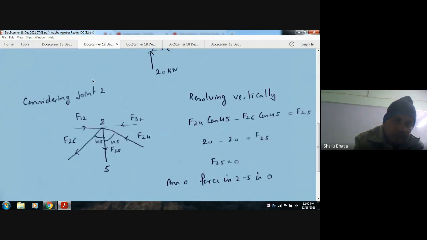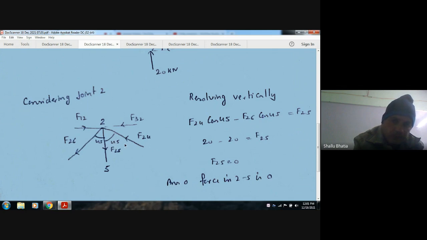F25 is the force in this member, and F24 is in this direction, and it is 20 by cos 45, and in this direction it is 20 by cos 45. So resolving vertically, F25 cos 45 minus F26 cos 45.